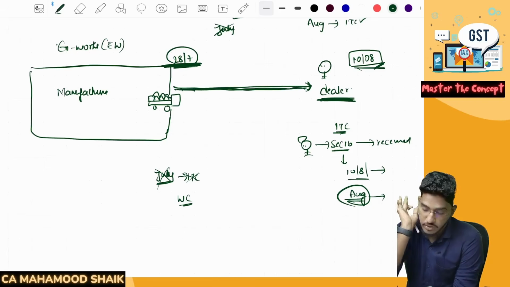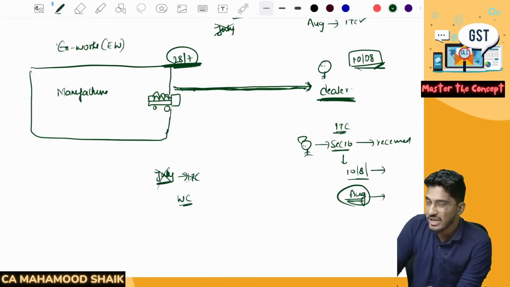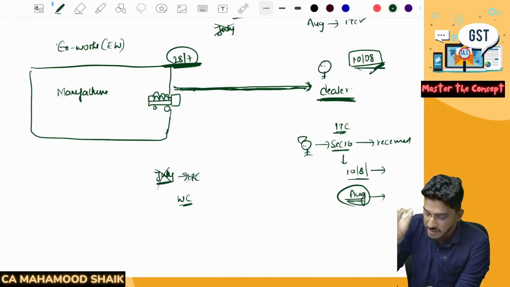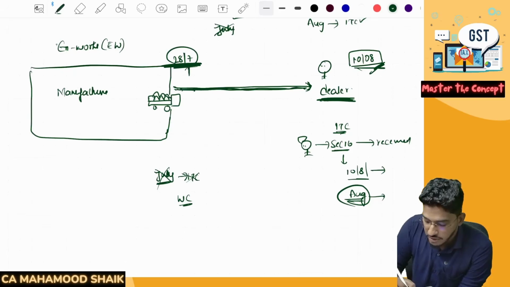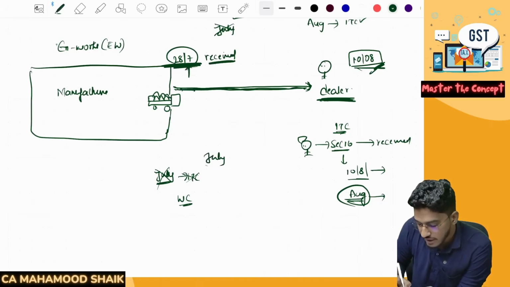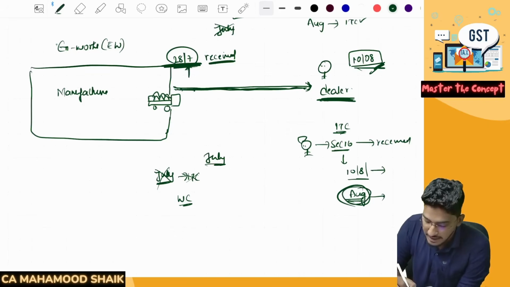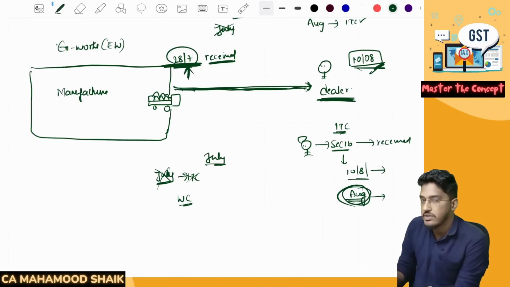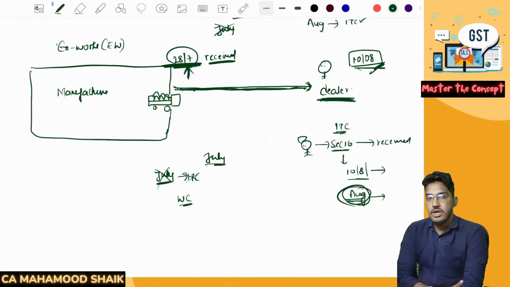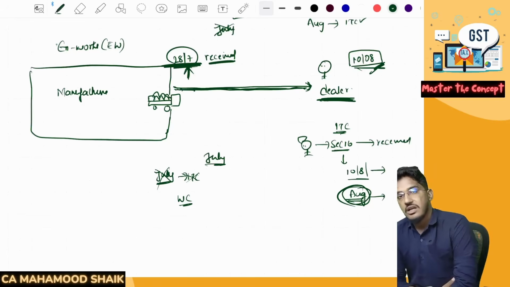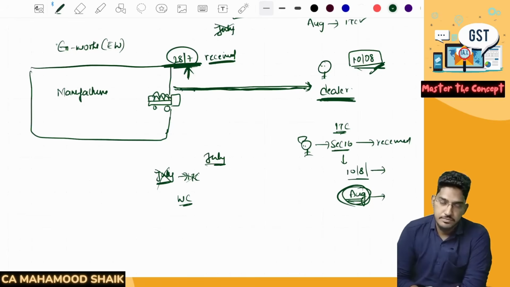Government has given a circular and told the proper officers, don't harass these dealers. Even though they have physically received the goods on 10th of August, it will be deemed as if on 28th of August only they have received the goods, and they will become eligible to take the input tax credit for the month of July only. They need not wait for the August month to file the return to claim the ITC. They can claim the ITC on 28th of July itself. They become entitled. So to sort out those working capital issues, the government has given the clarification.